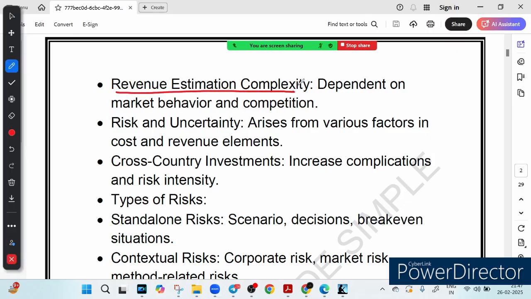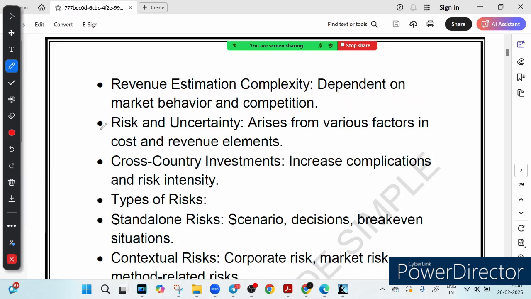Why is revenue estimation not simple? The reason is that the market is unpredictable. Competition, customer demand, and economic conditions all play a key role, making revenue estimation a challenging task.